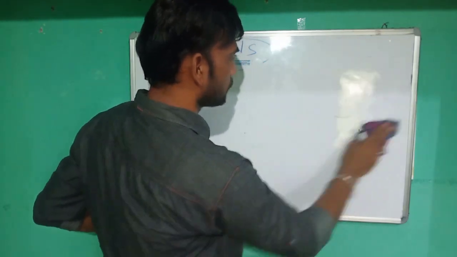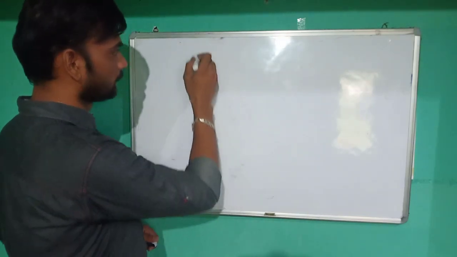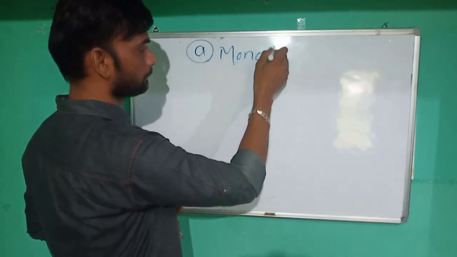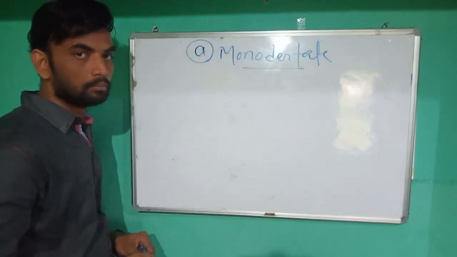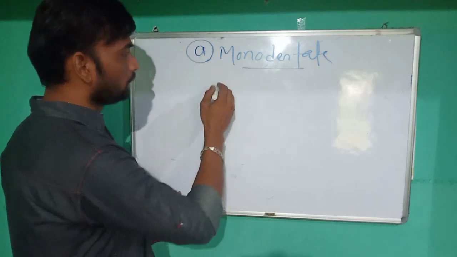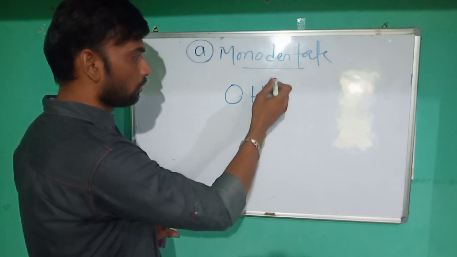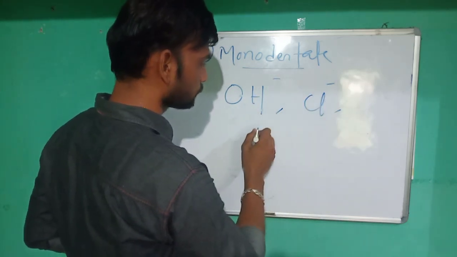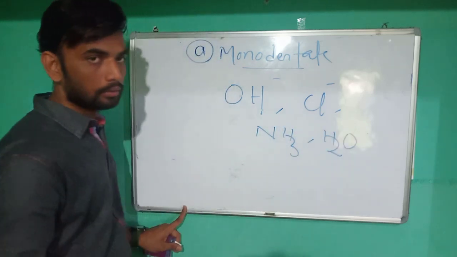Then we have to discuss the types of ligands. The first one is the monodentate ligand. Mono means single. In this case the ligand carries one donor atom, like OH minus, Cl minus, ammonia, or water.